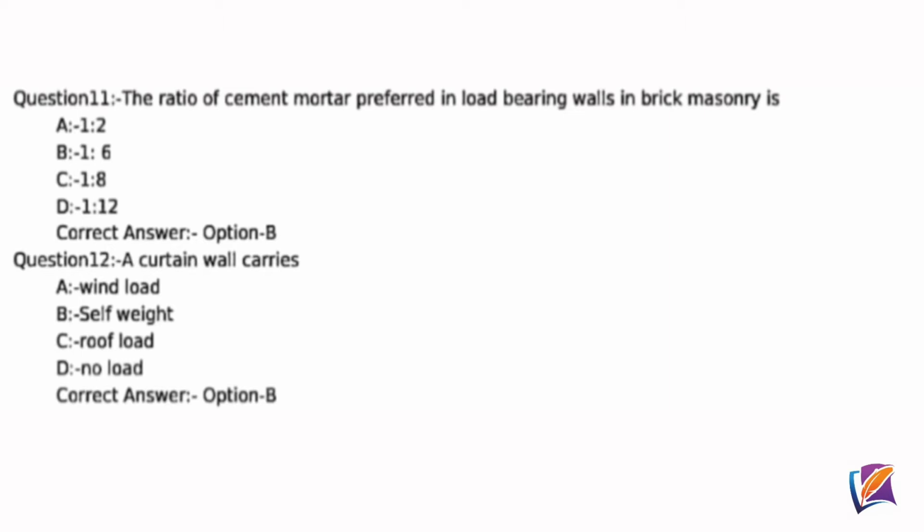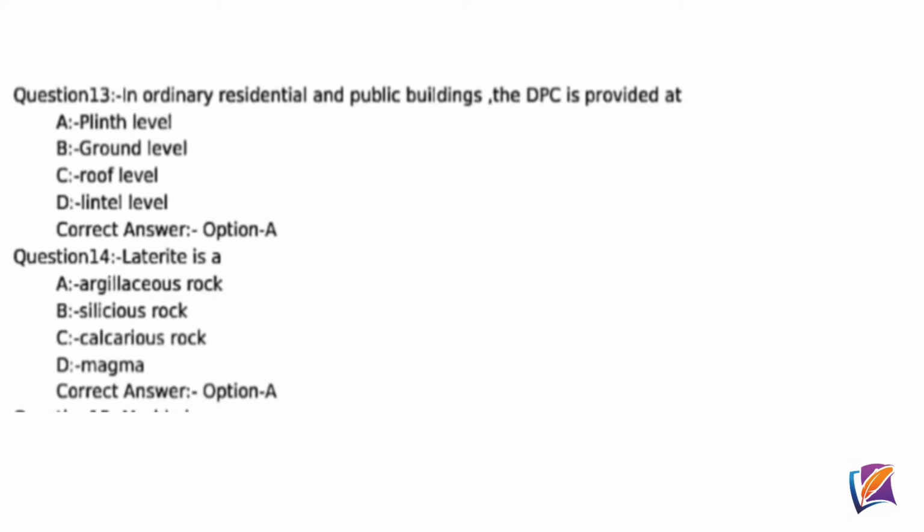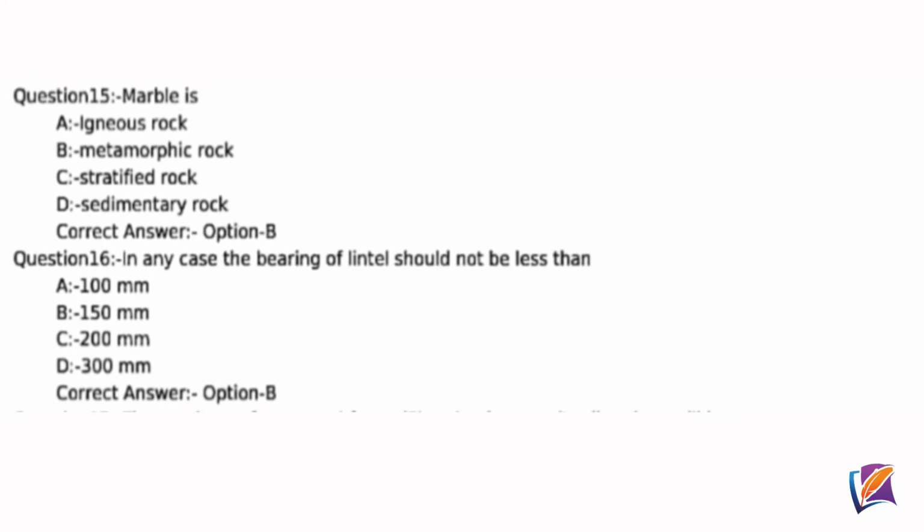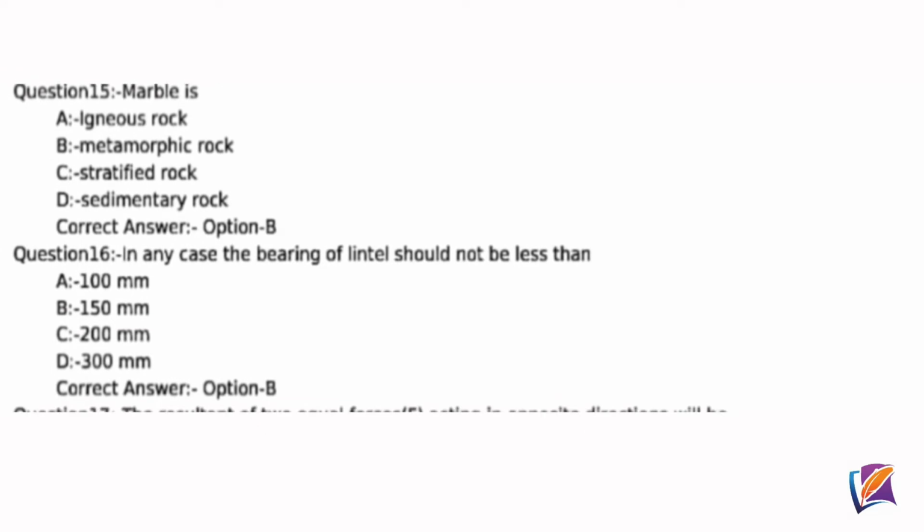Question 12. A curtain wall carries? Correct answer option B, self-weight. Question 13. In ordinary residential and public buildings, the DPC is provided at? Correct answer option A, plinth level. Question 14. Laterite is a? Correct answer option A, argillaceous rock. Question 15. Marble is? Correct answer option B, metamorphic rock.